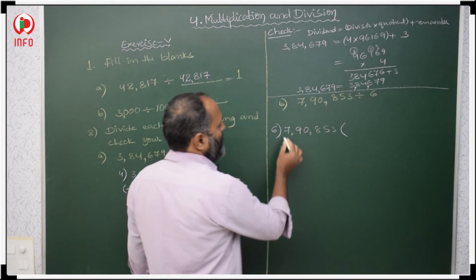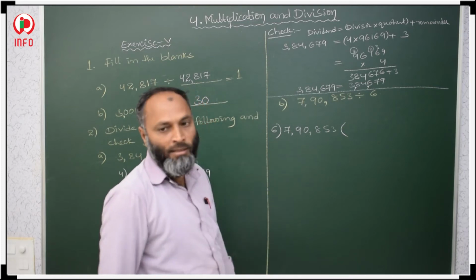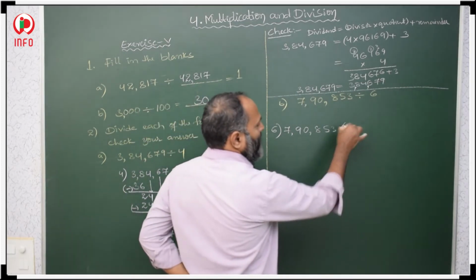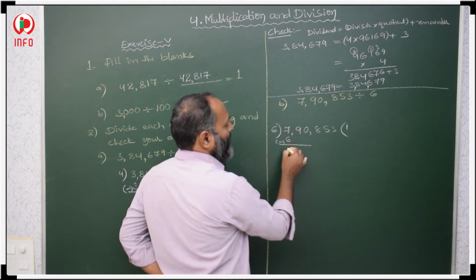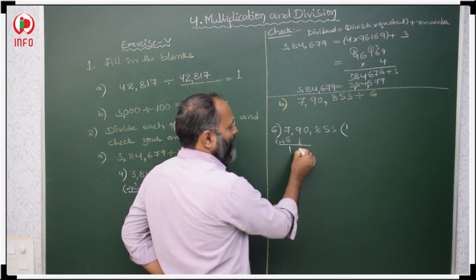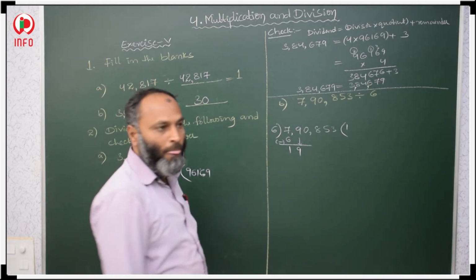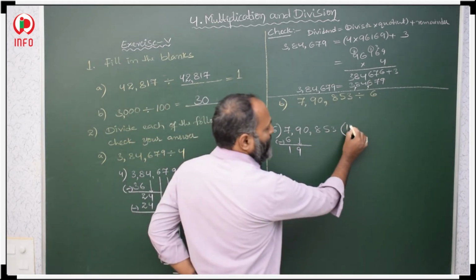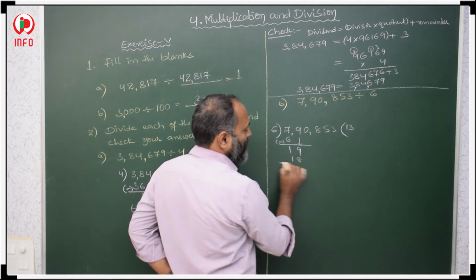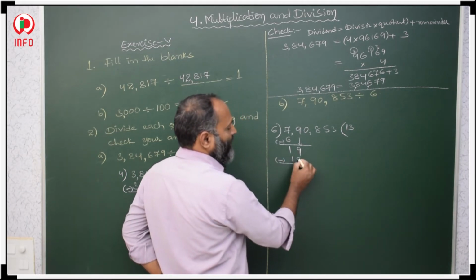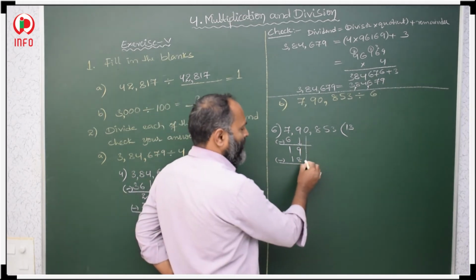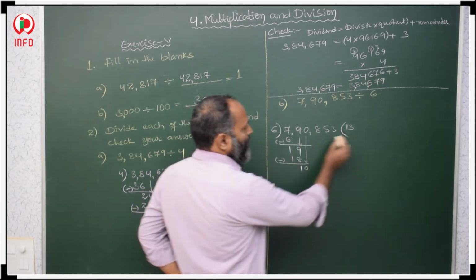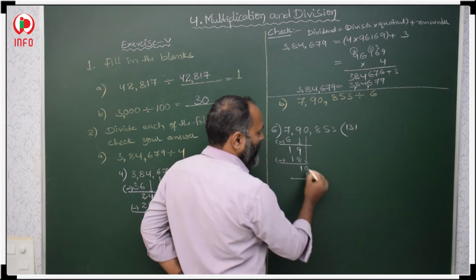Now divide. 7 is more than 6, so you take 1. 6 ones are 6, then minus. 7 minus 6, 1, and the very next place you have to copy. 6 3s are 18. 9 minus 8, 1, 1 minus 1, 0, and the very next place, 6 ones are 6, 4.